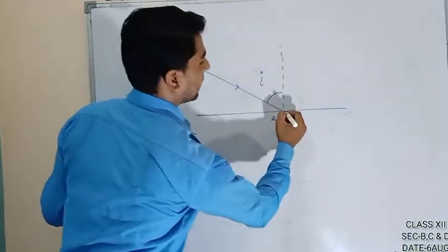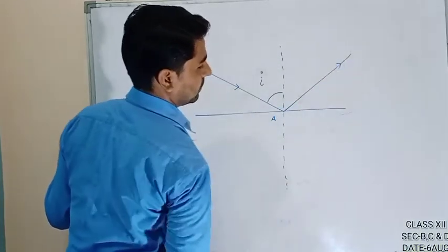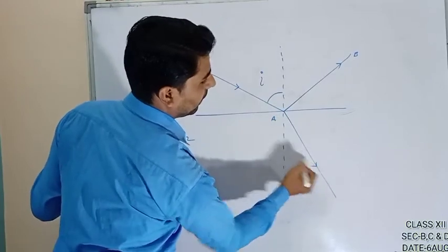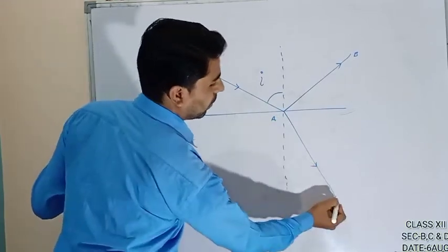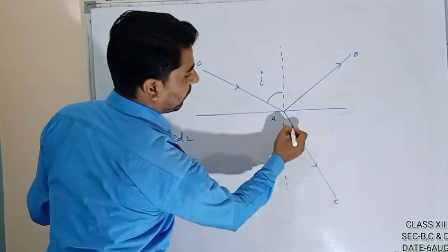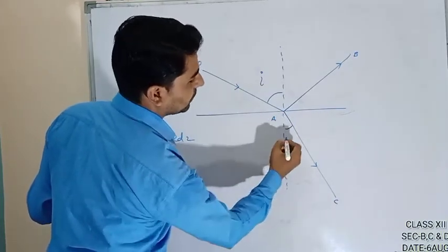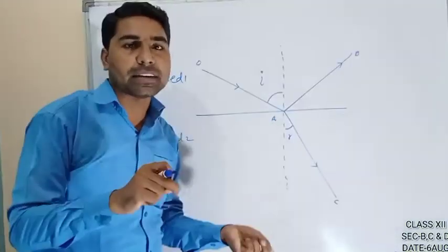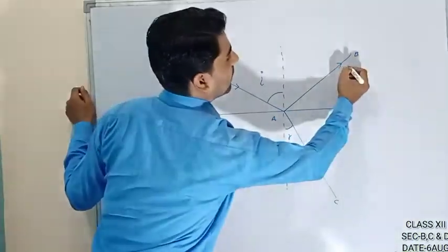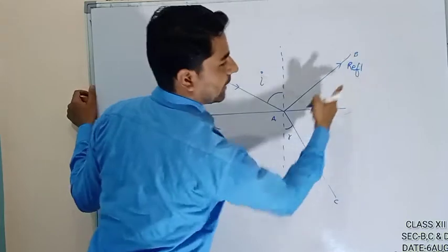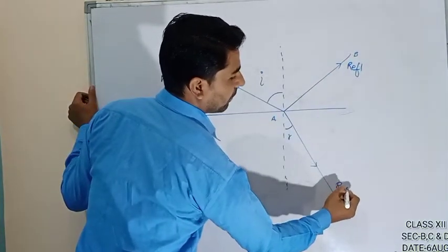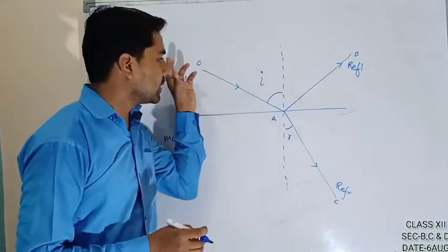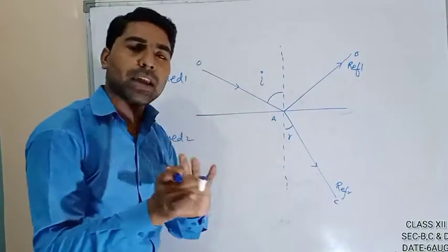Some intensity of light is reflected, say this is AB, and some will be refracted in the medium, say AC. This angle from the refracted ray to the normal is known as angle small r. I am just naming it, because you may be confused when I say reflected and refracted, so I am writing the names here. This is reflected angle i and this is refracted angle small r. These types of topics we have discussed in class 10.